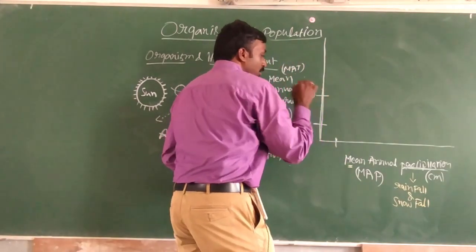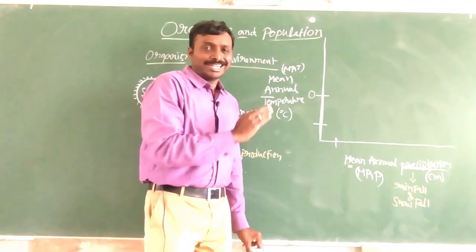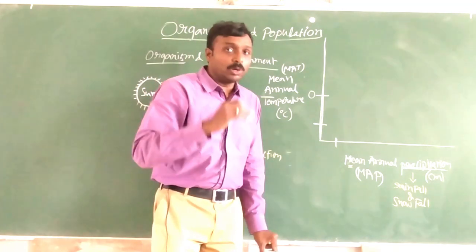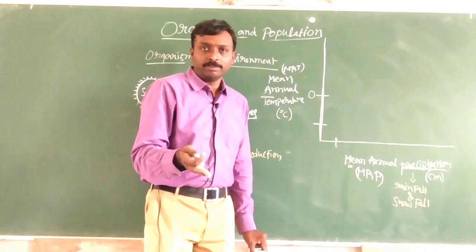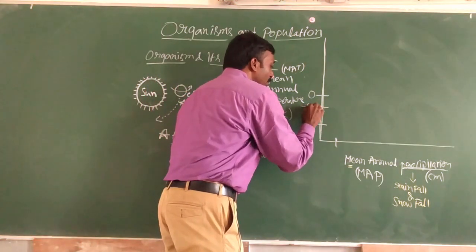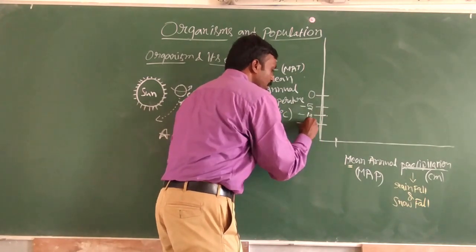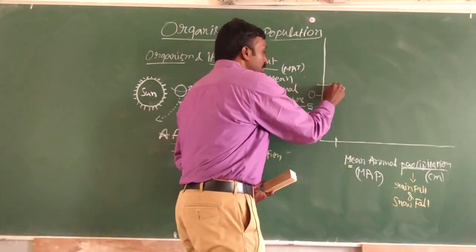So I am starting with 0. If we consider tundra regions where the temperatures will be below 0, like -5, -10, -15, right? So I am going to write -5, -10 and -15 like this. And above the 0, the normal temperatures.